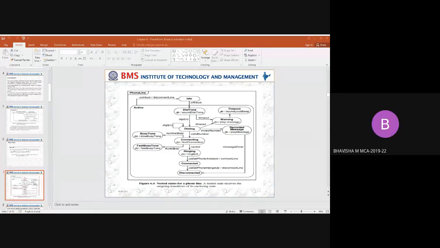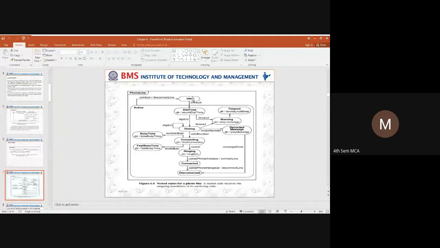Okay. Here, initially the system will be in an idle state. When you take it off hook, you can hear a dial tone. Once the dial tone is heard, the user will start dialing the number. It may be an invalid number. If it is an invalid number, it will play the recorded message, or if it is a timeout, it will play the warning message, give a long beep and terminate.